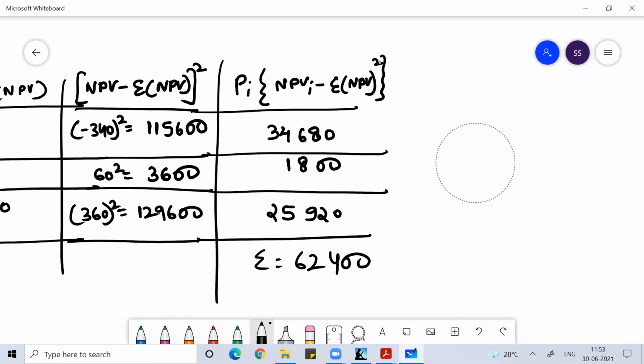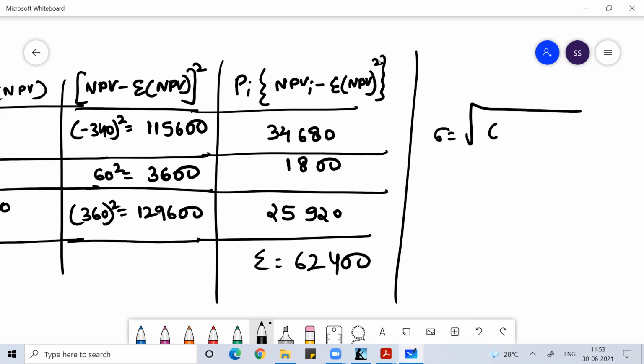So my standard deviation would be the square root of 62400. 25 square is 625, right? So it would be approximately 250. I can write approximately 250 as my standard deviation.